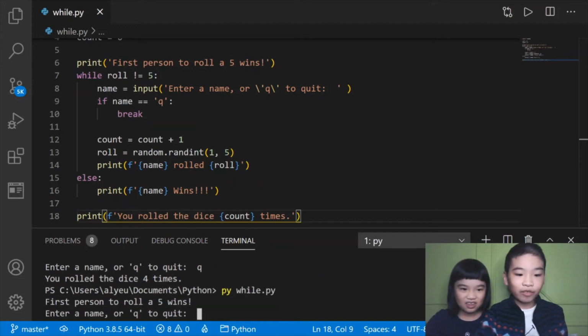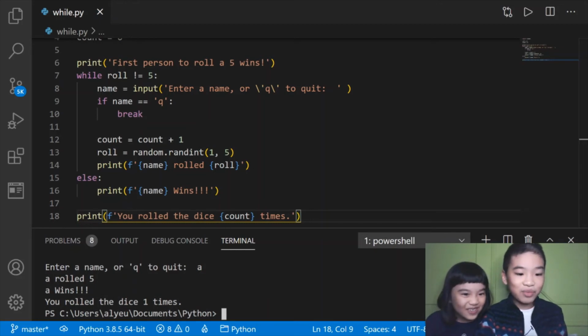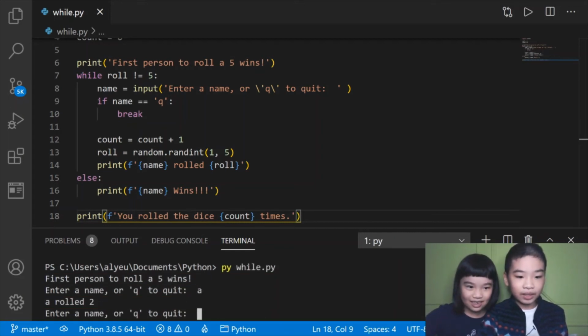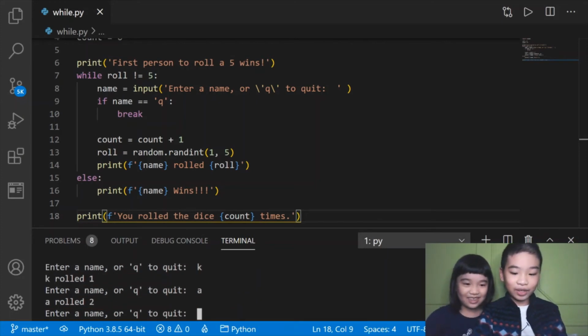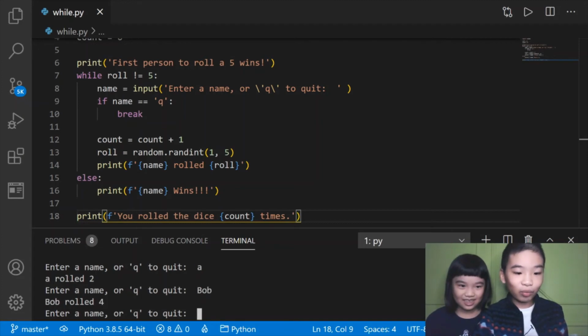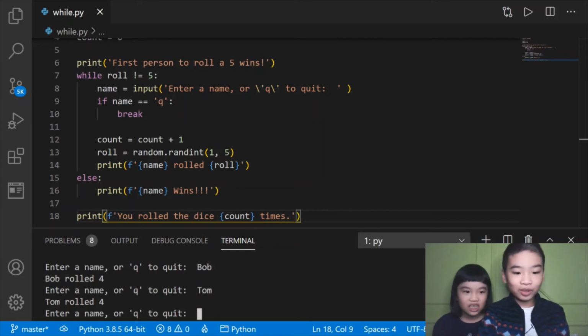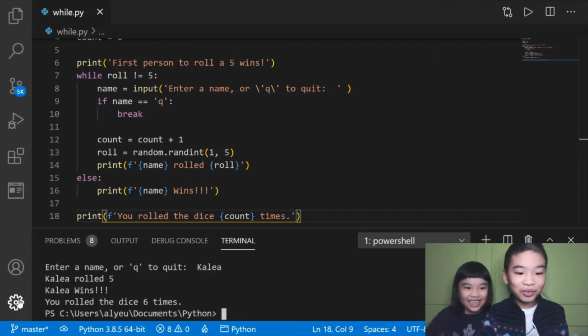Let's do it again. First person to roll 5 wins. Okay, I'm gonna do A for you. A rolls 5. A wins. A rolled 2. K rolled 1. Bob rolled 4. Bob was so close. Very close. Why, Bob? Why? Tell me. Tom rolled 4. Again. Kalia wins. Yes! Kalia rolled 5.